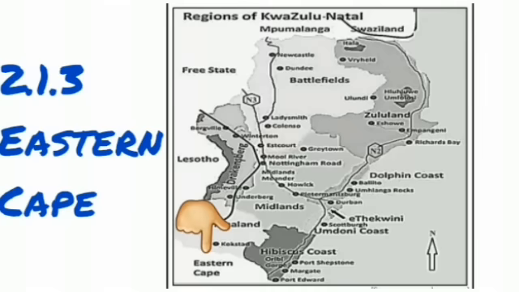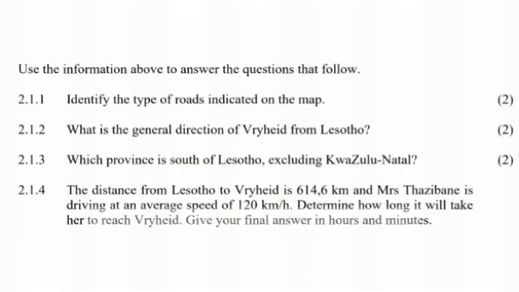And then in the last question we are looking at 1.2.4. It says the distance from Lesotho to Vryheid is 614.6 kilometers, and Mrs. Tazibani is driving at an average speed of 120 kilometers per hour. Determine how long it will take her to reach Vryheid. Give your final answer in hours and minutes.